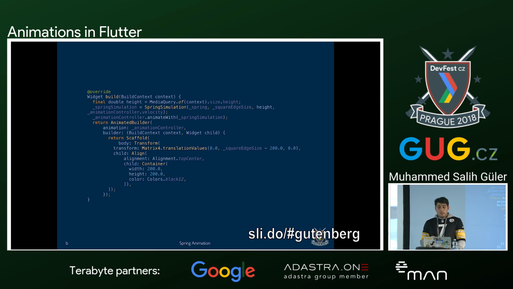And for using it, we are not doing something different. We are not doing something extra. We are just using the value that we have in the transform as we did before. And when it hits the last position, the end position, it does the spring behavior automatically by itself.